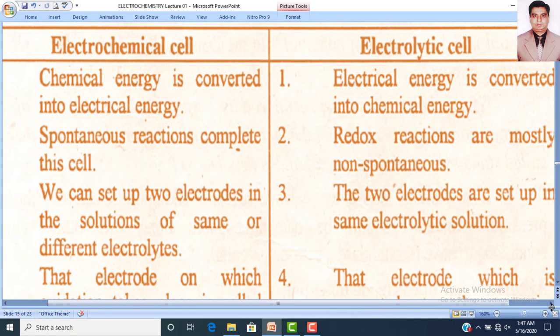Second difference is that in electrochemical cell, spontaneous reactions complete in this cell.